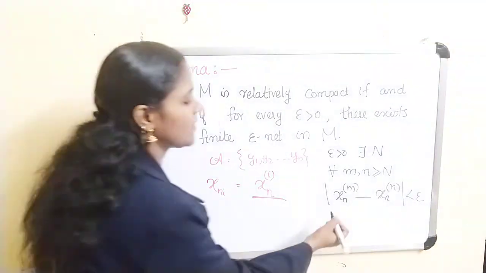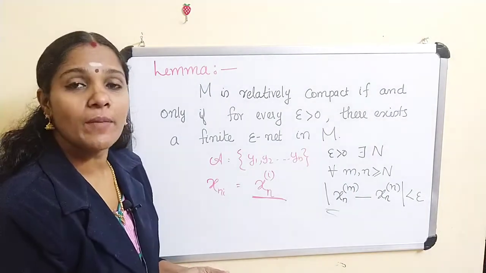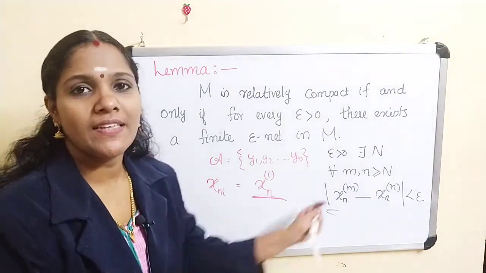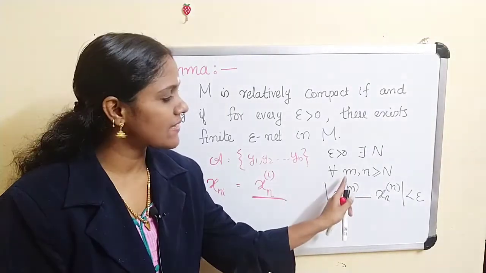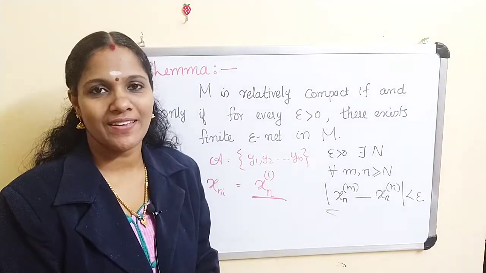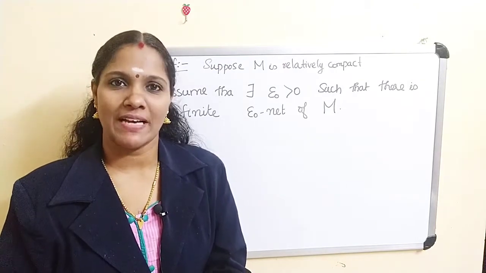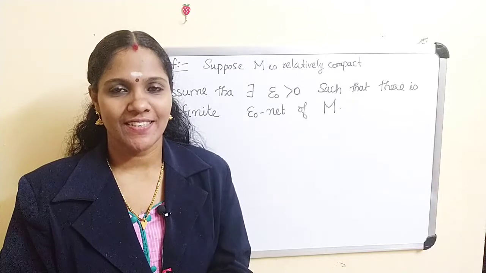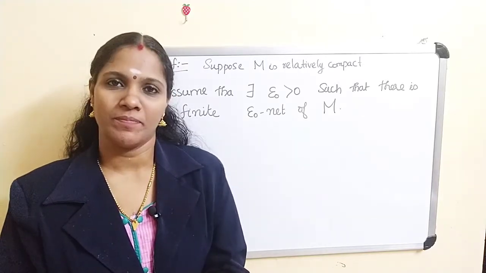So this is the definition of Cauchy subsequence, and here we are assuming that M is relatively compact. Therefore, if you take any sequence xn, then it has a Cauchy subsequence, that means it has a subsequence satisfying this condition. Now we have to prove that for every epsilon greater than 0, there exists a finite epsilon net in M.